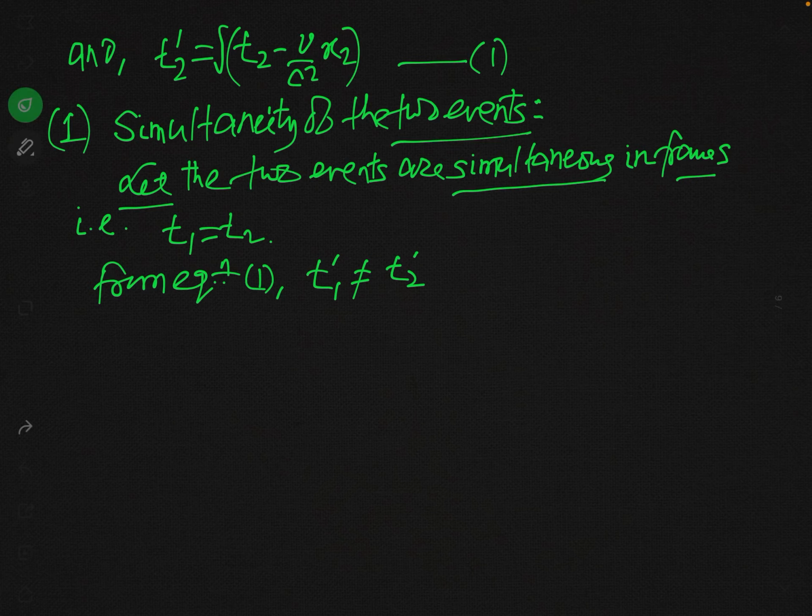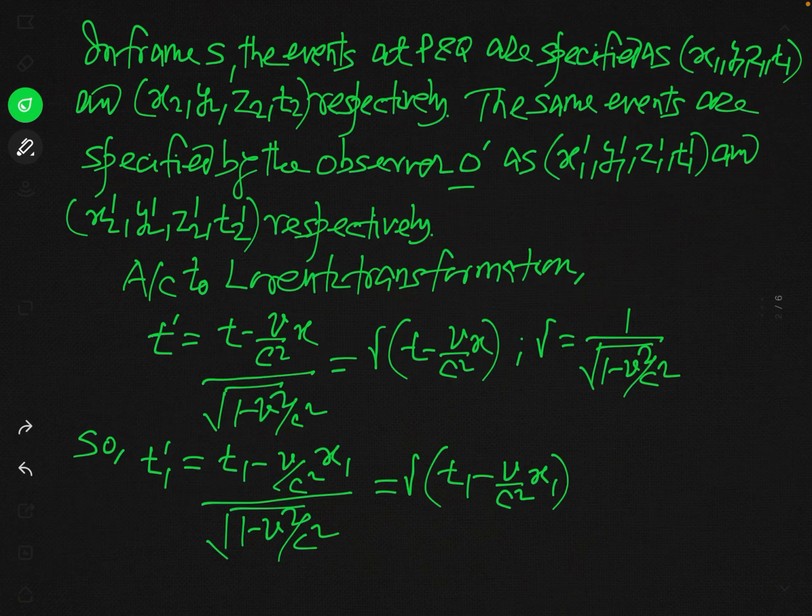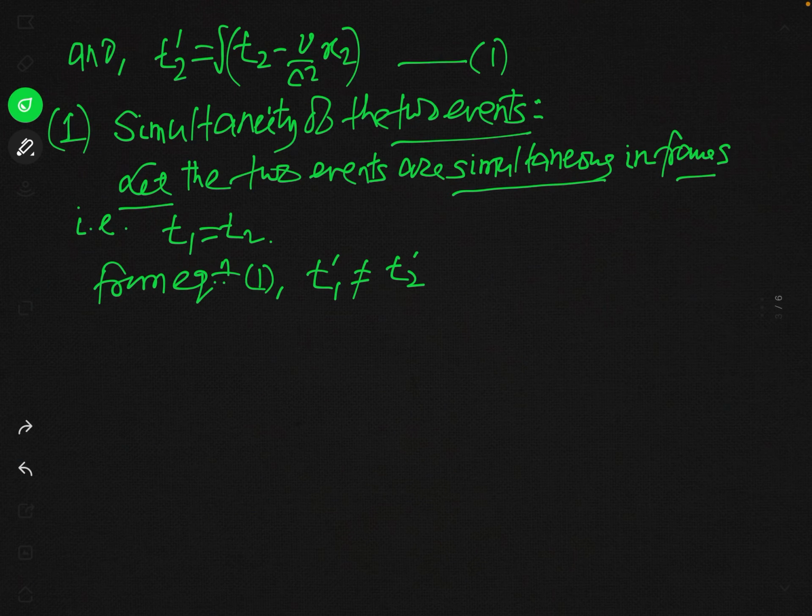Why? For this, let us see equation 1. You can see t1 prime is gamma times t1 minus v over c squared x1, and t2 prime is gamma times t2 minus v over c squared into x2.